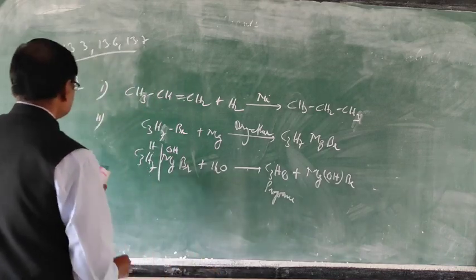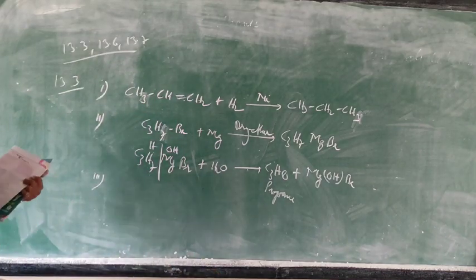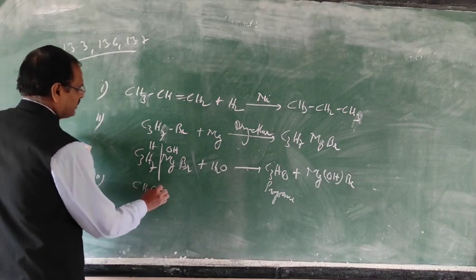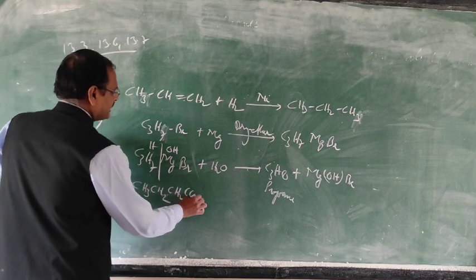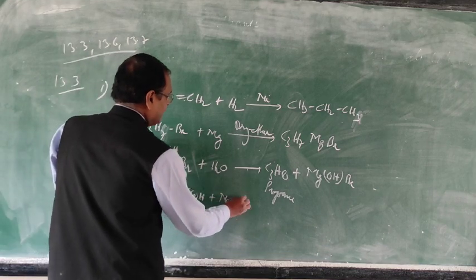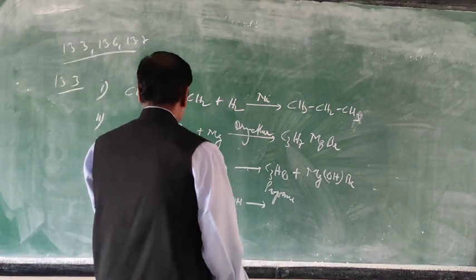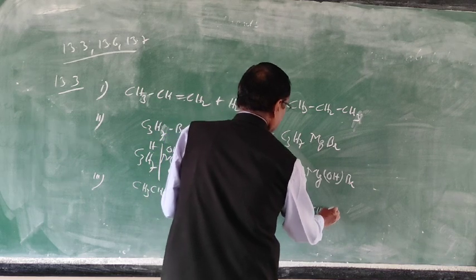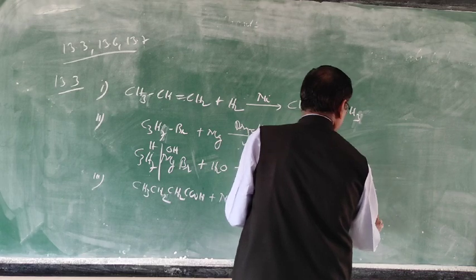Now the third one is you have to get propane from butanoic acid. So this butanoic acid is there. You can apply the decarboxylation reaction. This butanoic acid first of all reacts with sodium hydroxide. So this will form sodium butanoate plus water.